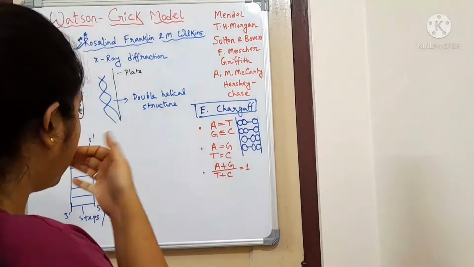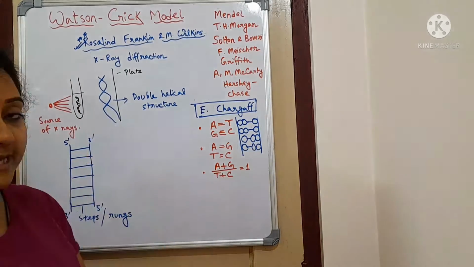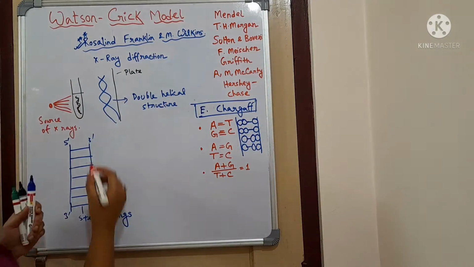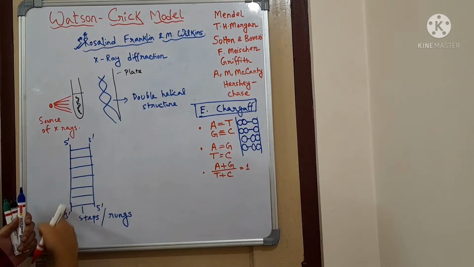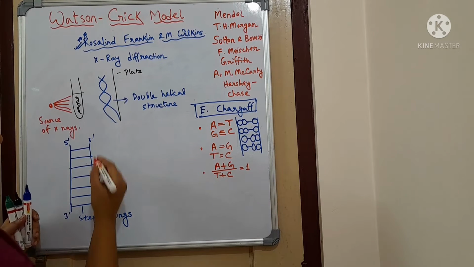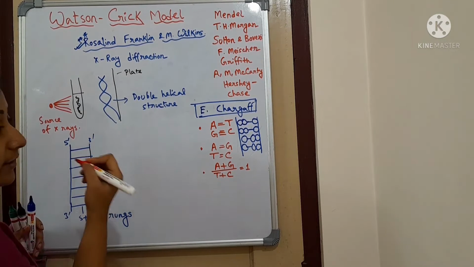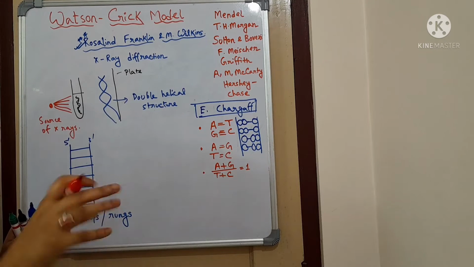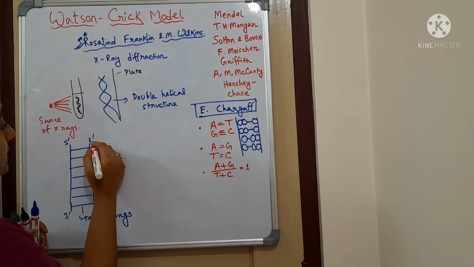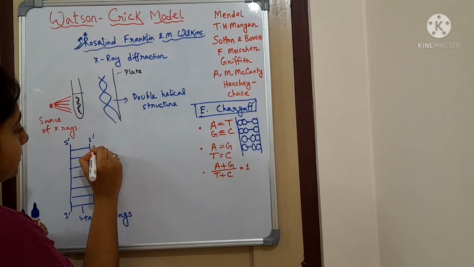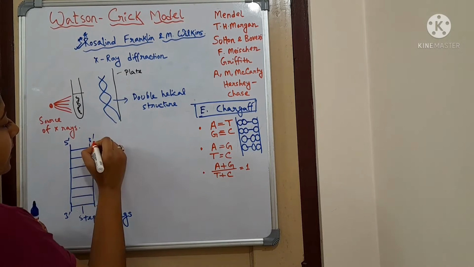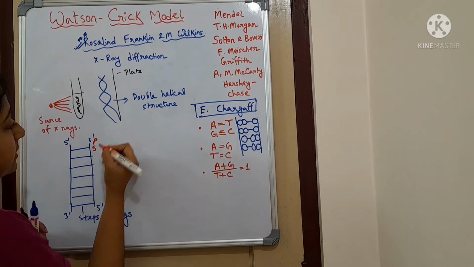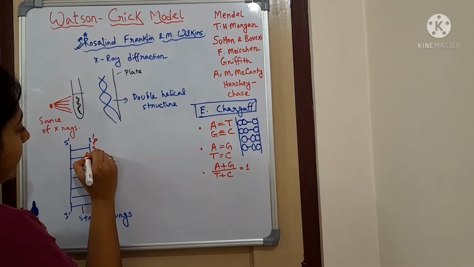Now let us move ahead to the basic structure, that is the backbone. This is the backbone, this is the backbone. The backbone consists of sugar and phosphate molecules. If you remember the structure of the sugar, phosphate and base, if this is the sugar, in one hand it holds the phosphate and in the other hand it holds the nitrogenous base.